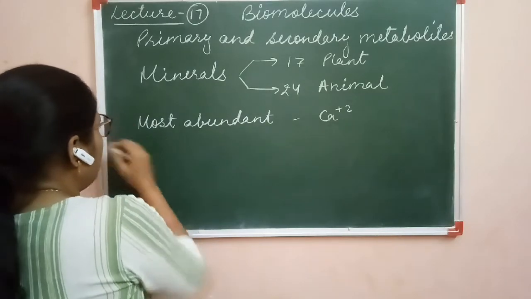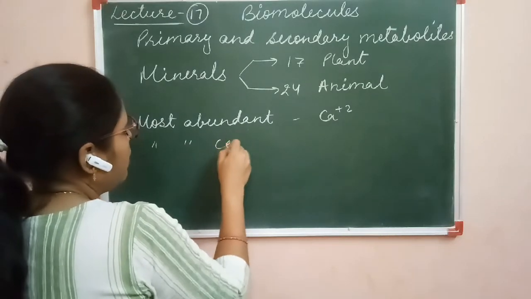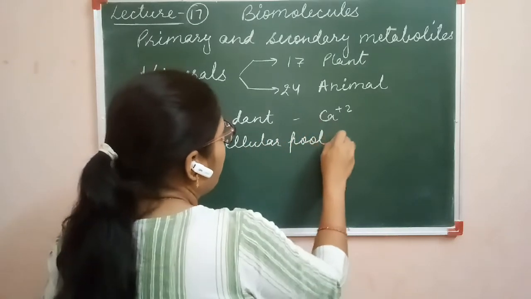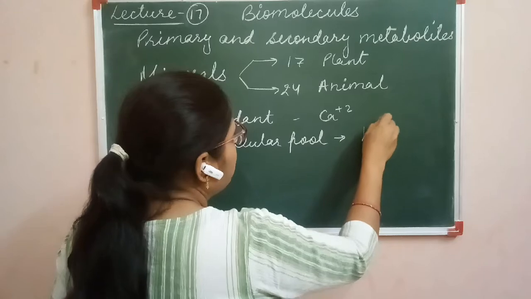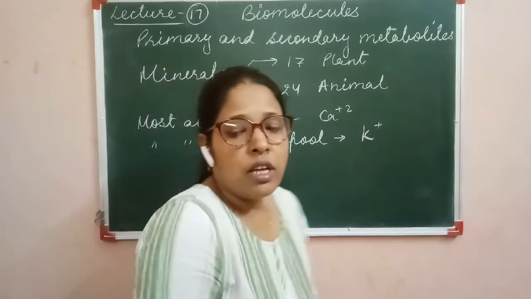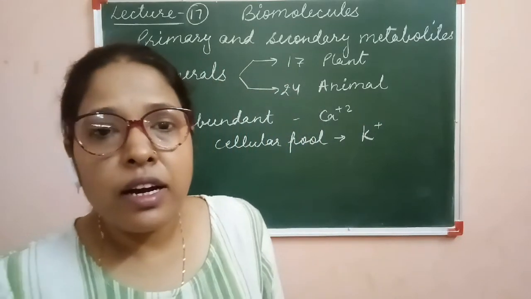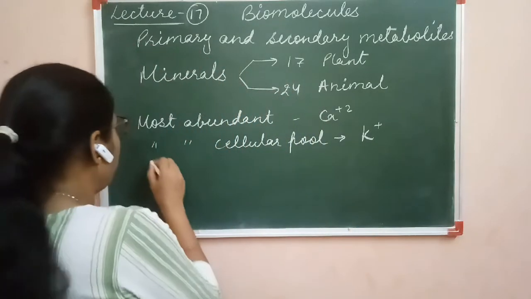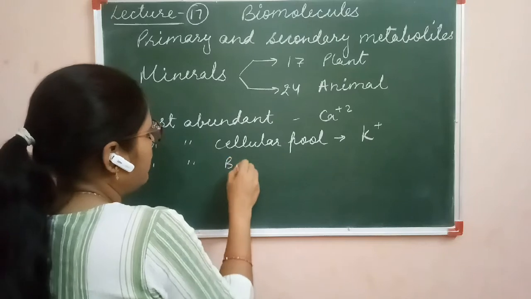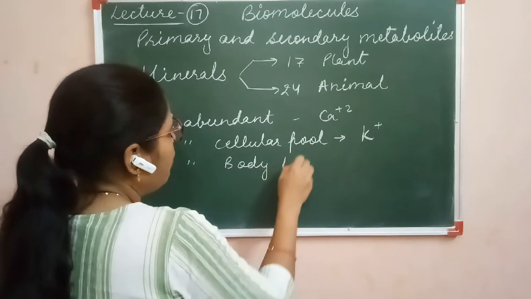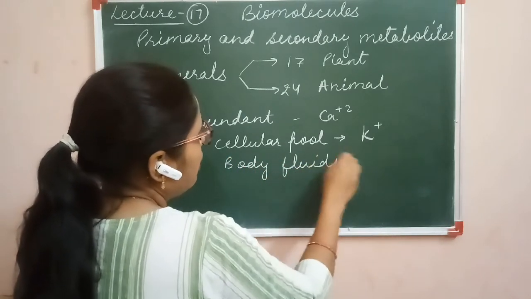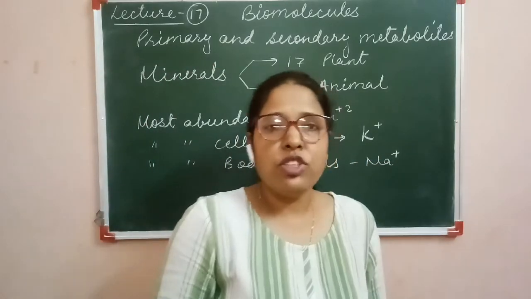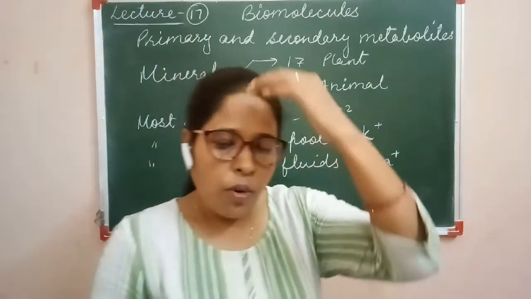Most abundant mineral present in the cellular pool, it means the cellular organization, it is the potassium ions. Nextly, the most abundant mineral present in the body fluids. Clear? Most abundant mineral present in the body fluids is sodium. These are the minerals which are abundantly present in the body.